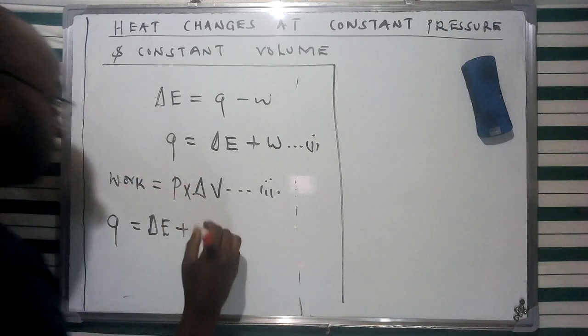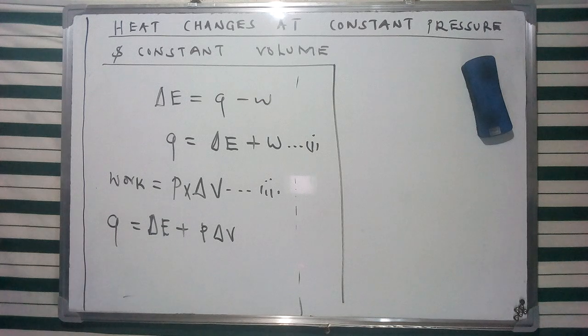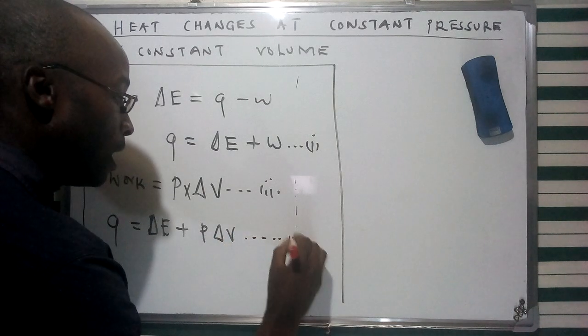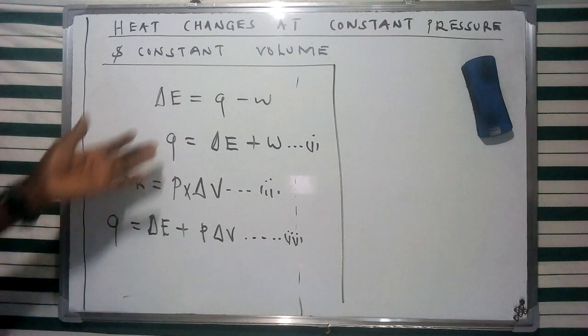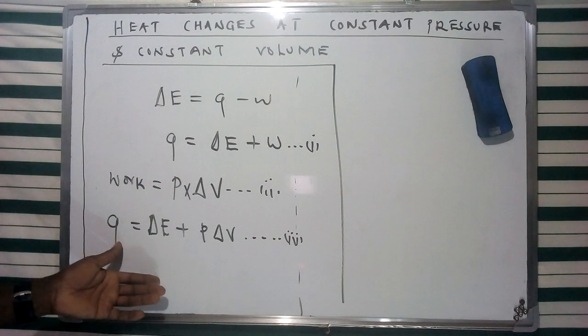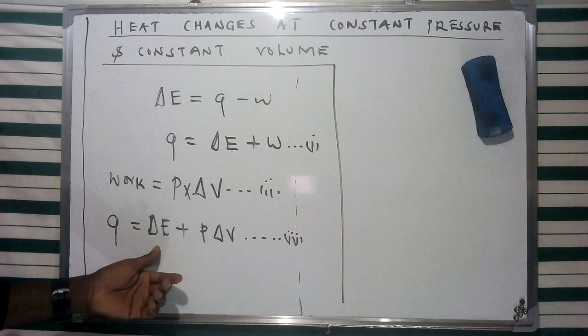Now, work I'm going to give as a product of pressure and change in volume, and this is going to form our equation 3. So we can describe the heat that is involved in doing work, and the change in internal energy, using this product.